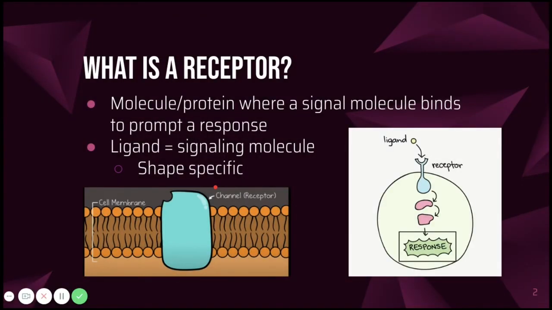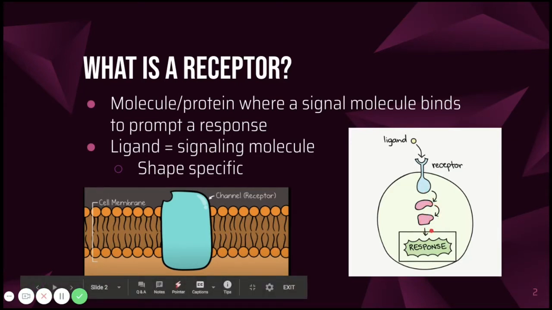So a receptor is a protein that a signal molecule can bind to in order to prompt some type of cellular or physiological response. To break down this definition, we consider the diagram on the right. The ligand, which is a fancy term for the signaling molecule, is binding to the receptor in the cell membrane, which is the barrier of the cell. This receptor is activated and starts to issue instructions within the cell until a response is finally issued.